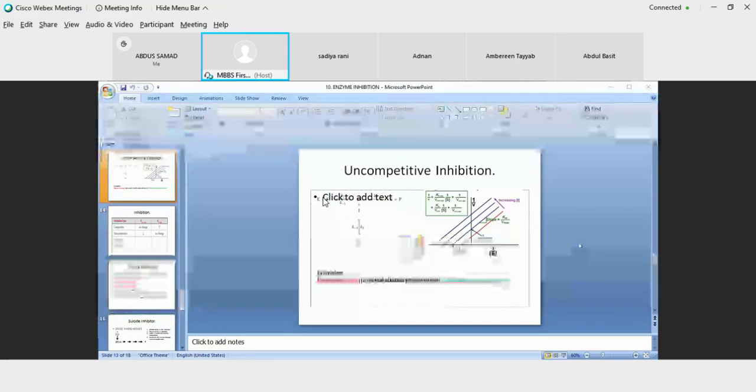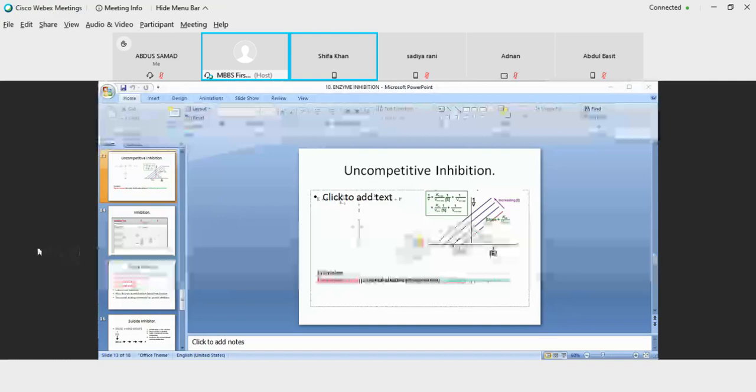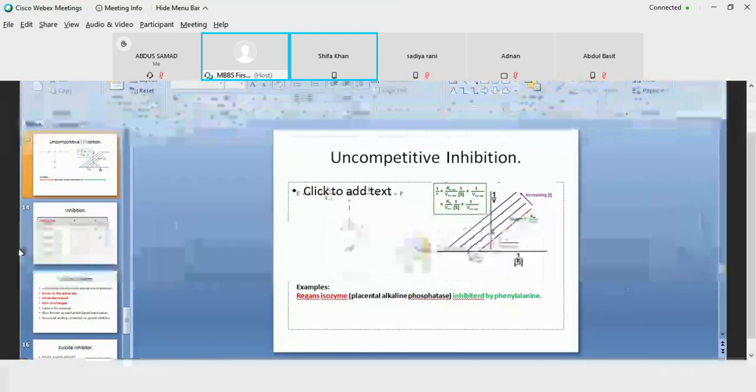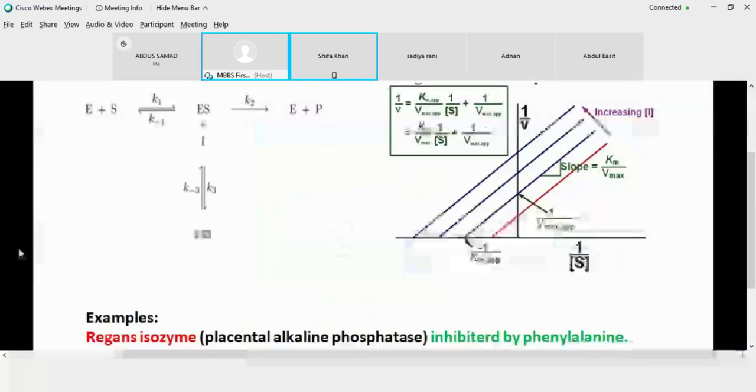Shifa Khan? Yes, ma'am. Can you observe any change in the slope in this case? Ma'am, your voice was breaking. Can you please repeat?